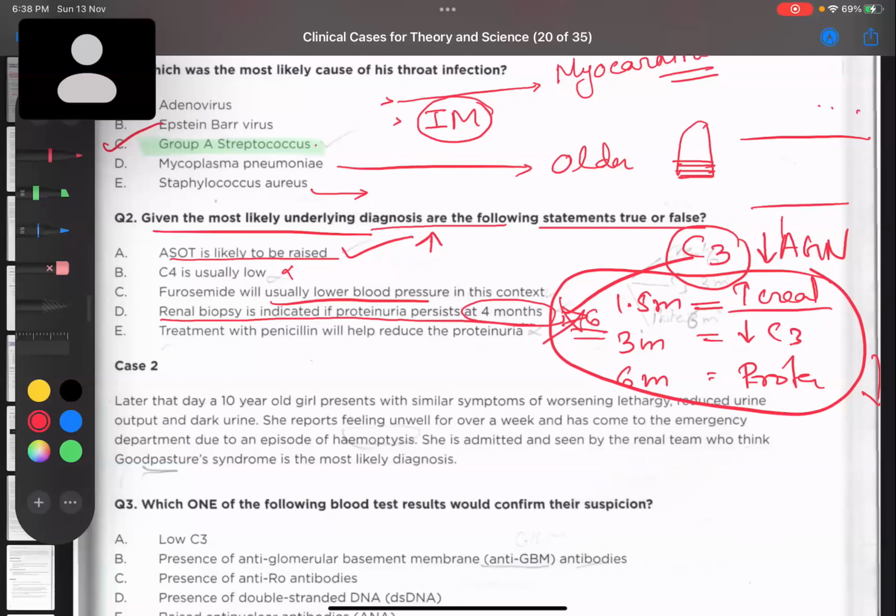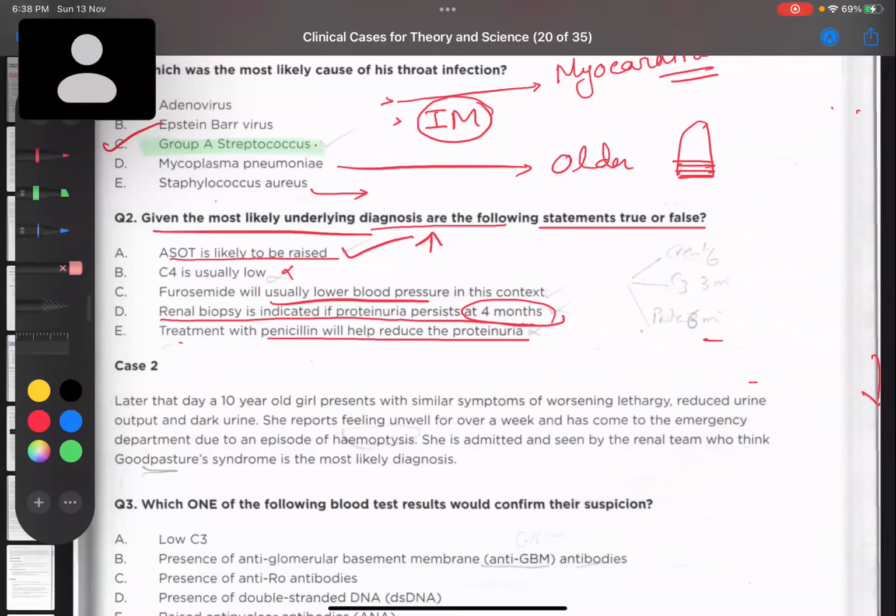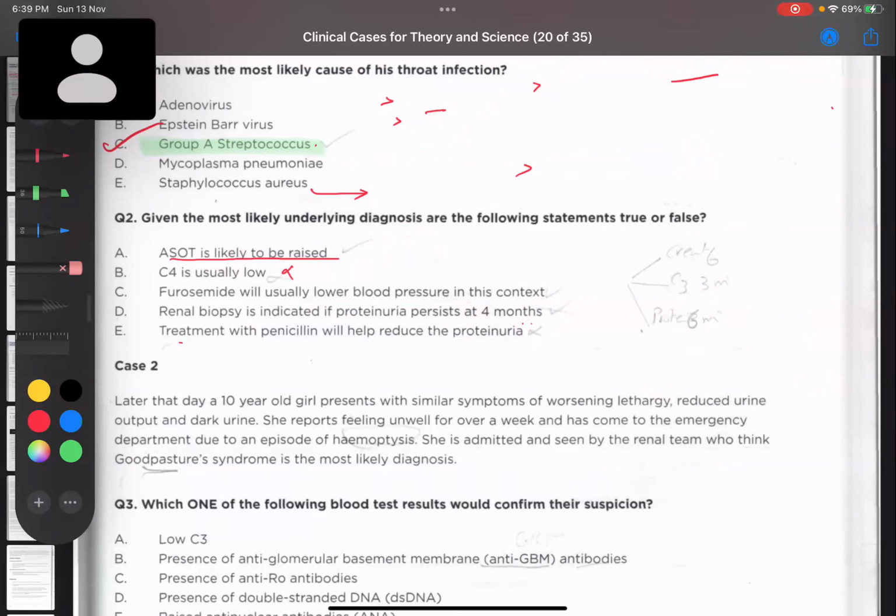So this is wrong. Treatment with penicillin will help to reduce the proteinuria. Can it? Actually, no. In post-streptococcal illness, yes, you are right, it will not help. But when we give penicillin, it can prevent any further damage. It cannot reverse the damage that has been caused. How do we get this damage? Why do we have this damage? This is actually post-streptococcal glomerulonephritis.